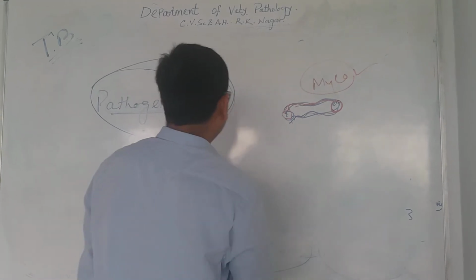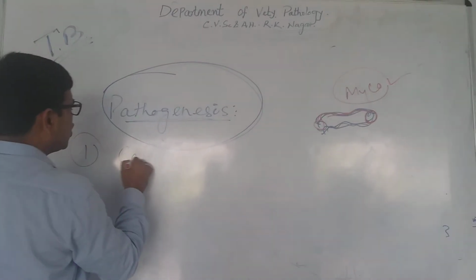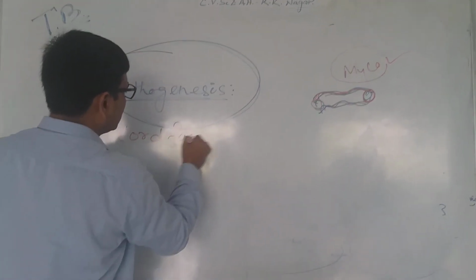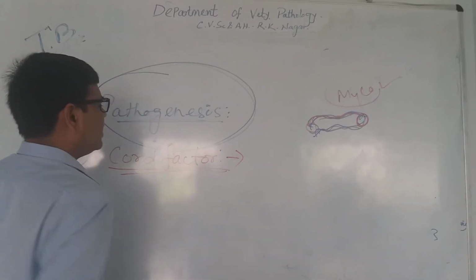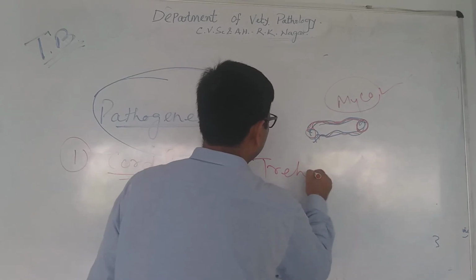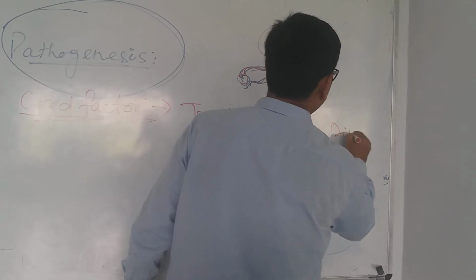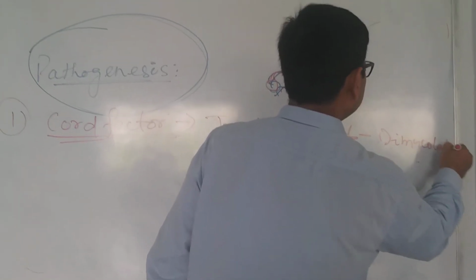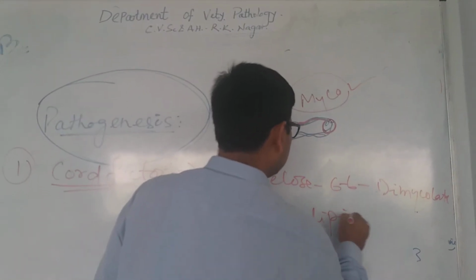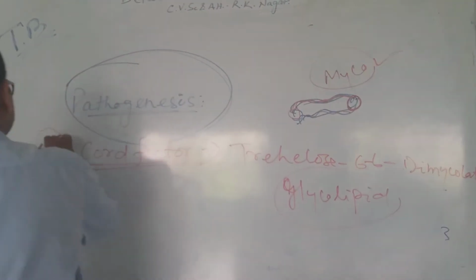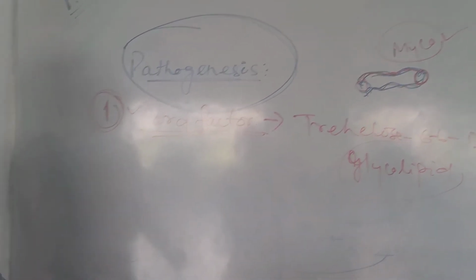Before that, I would like to mention number one, that would be our cord factor. What is this cord factor? Why is it named like this? Cord factor is trehalose 6,6'-dimycolate. It is also a glycolipid, and this is considered the first factor responsible for the pathogenesis of this particular disease, that is TB.